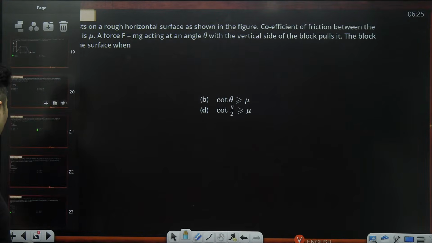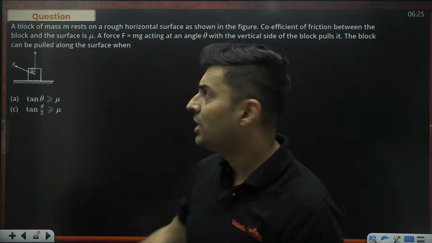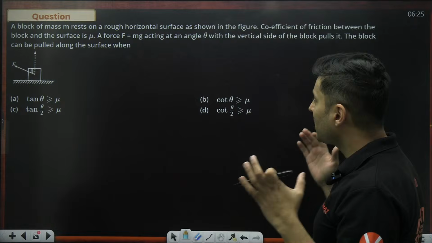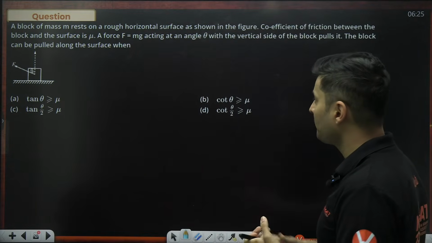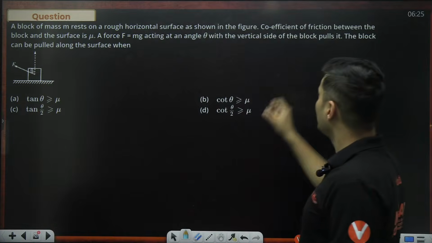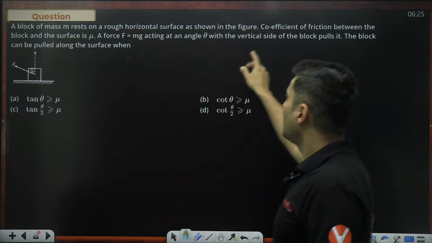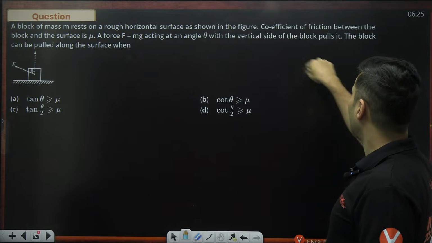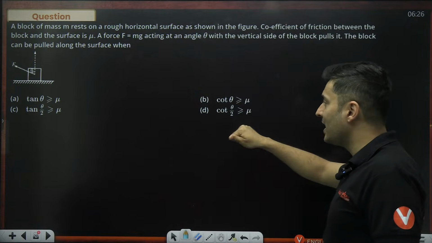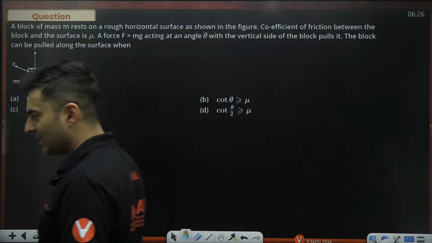Anyways, let's go to the next question on your screen. A block of mass m kg is at rest on a rough horizontal surface as shown. Friction coefficient is mu. A force of mg acting at an angle with the vertical pulls it. The block will be pulled when? What condition should be met? Very nice question.